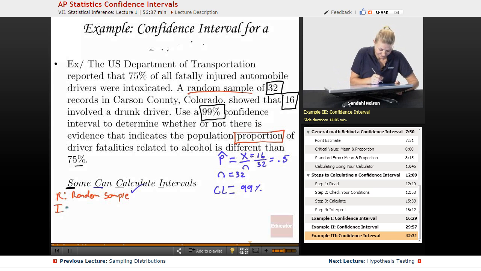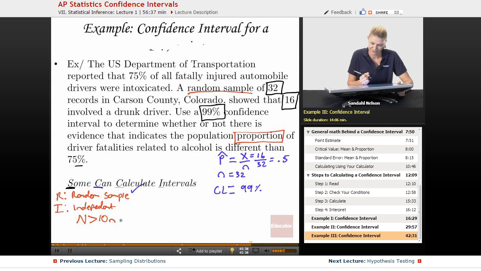Next, I. Is this independent? So again, we want to say, is the population size larger than 10 times the sample size? So I would say the whole population of automobile accident records is greater than 320. So yes, it is independent.